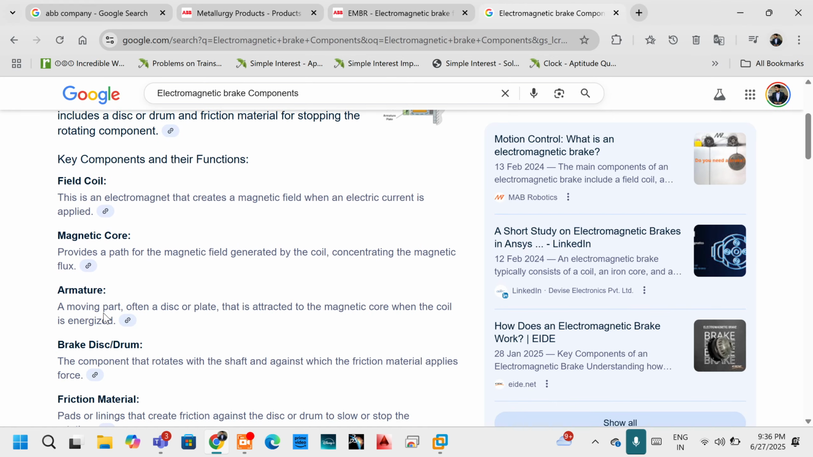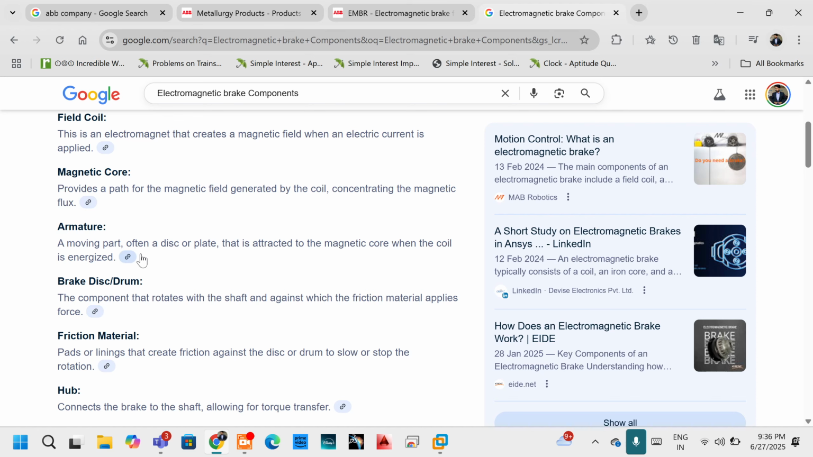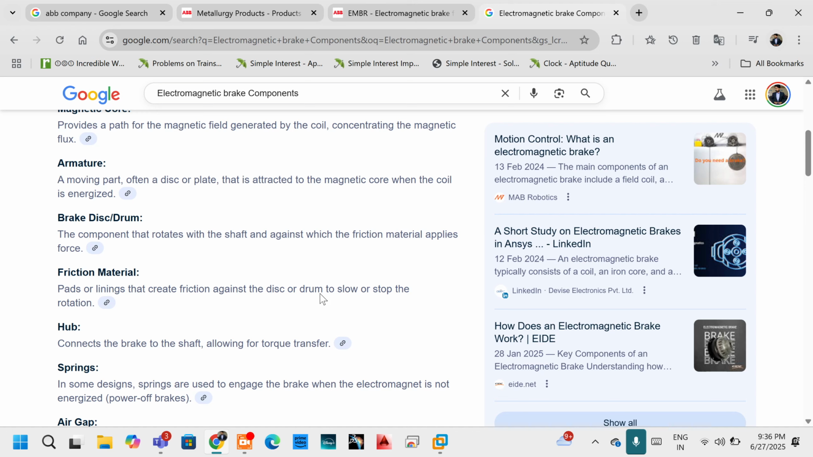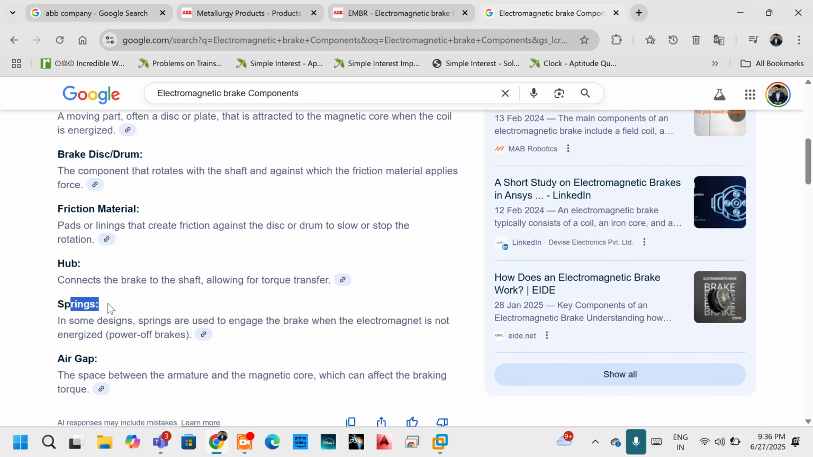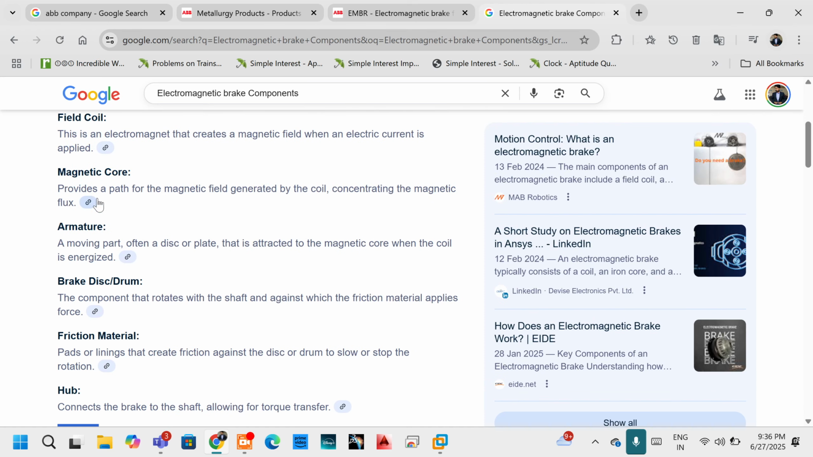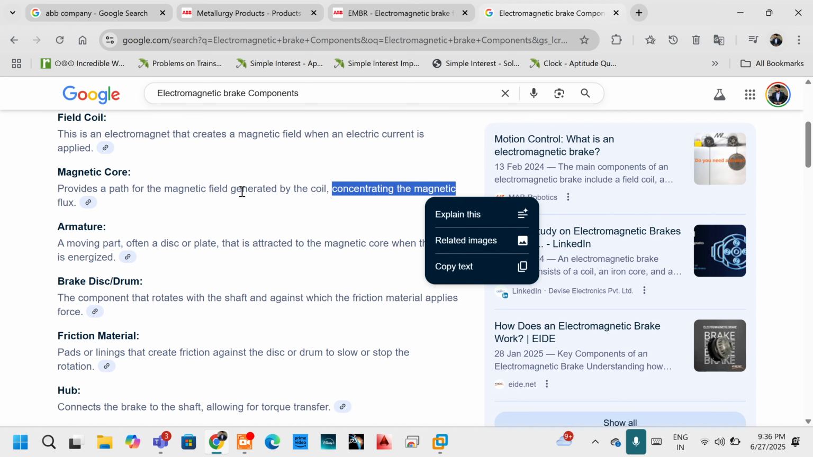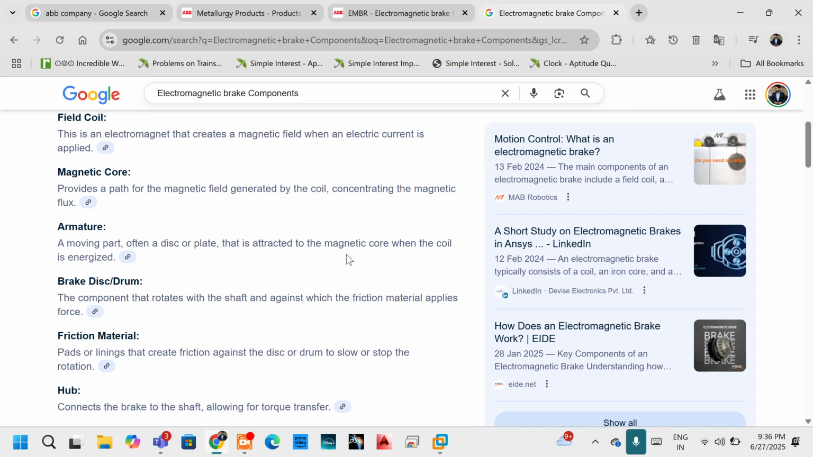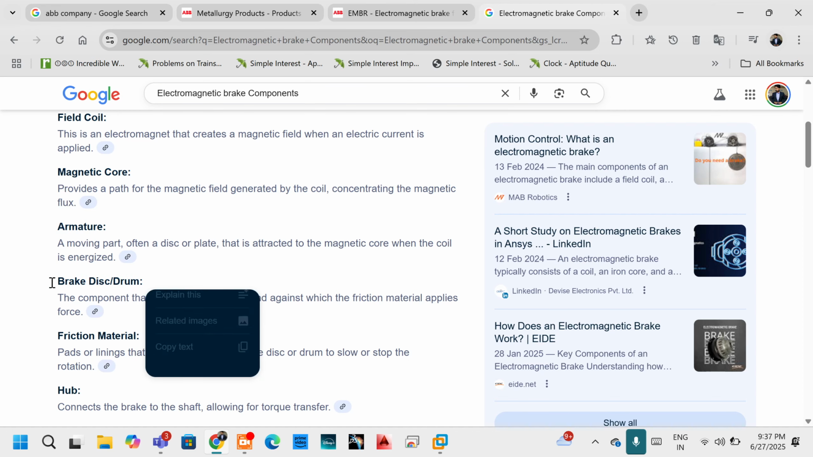So let us say I want this friction metals, or disc or drum. The friction metals are required, in which we add the linings and all. Or here you can see springs are there as part of the magnetic field generated by the coil concentrating the magnetic flux. Okay, armature, magnetic core. Okay, brake disc or brake drum. So this is a component guys which I require.